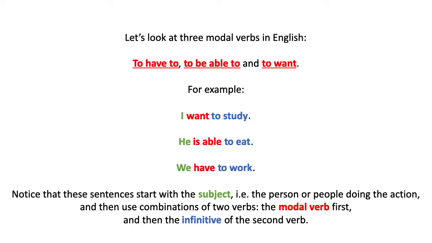And in the last one, the verb to have to is combined with to work in order to express our duty to work. Okay? So these modal verbs in red, to have to, to be able to, and to want, can be combined with other verbs in order to express duty in case of to have to, ability in case of to be able to, and desire in the case of to want.